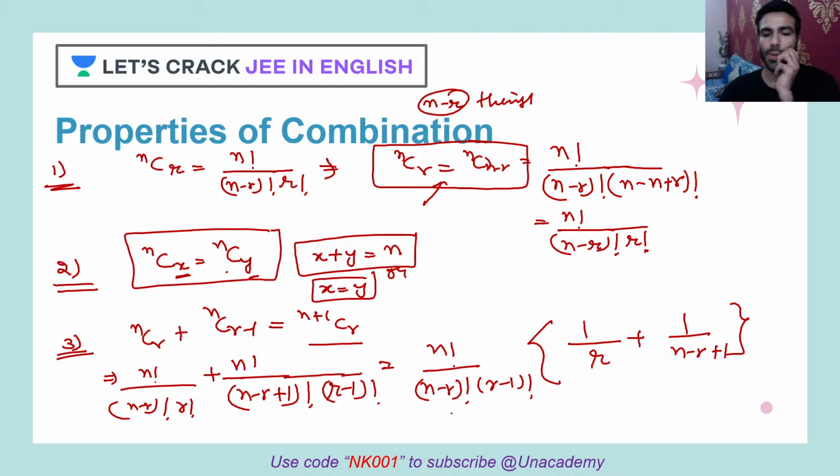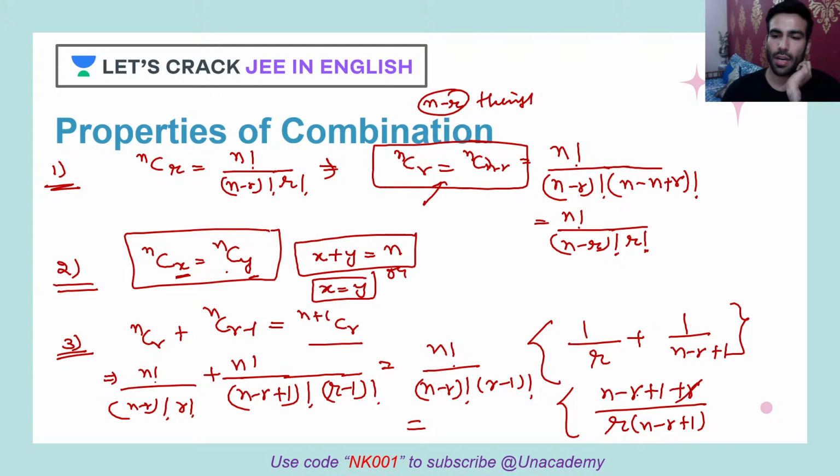Correct? When you use this, r plus n minus r plus 1 gives n plus 1 here. It will become n plus 1 factorial upon r factorial into n minus r plus 1 factorial.